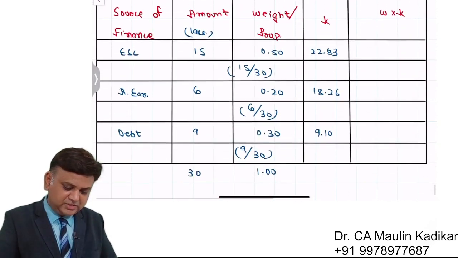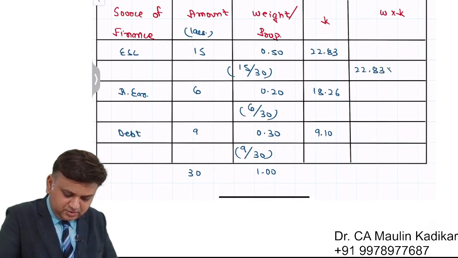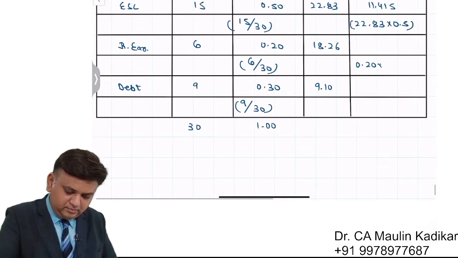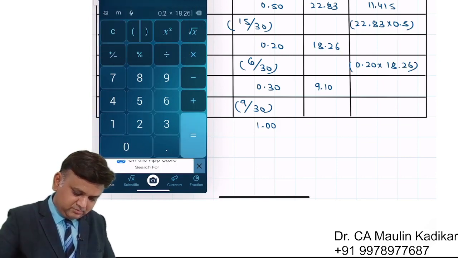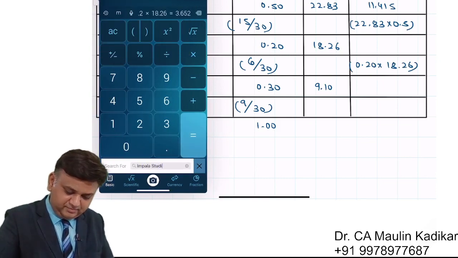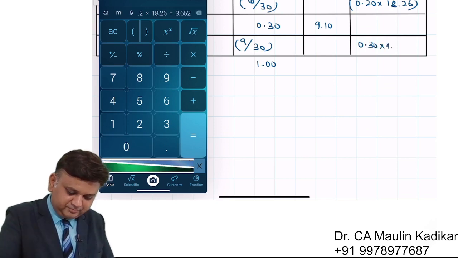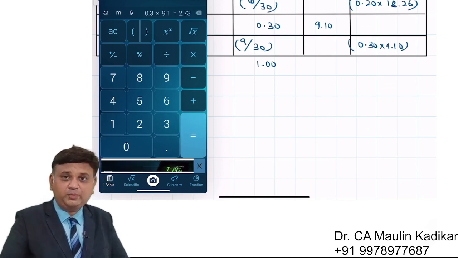So like that we'll have the cost. 22.83 into 0.5 is 11.415. 0.2 into 18.26 is 3.65. 0.3 into 9.1 is 2.73.